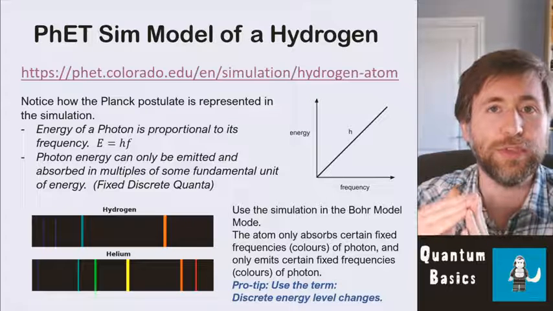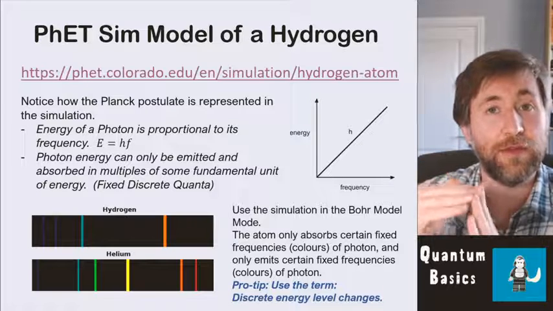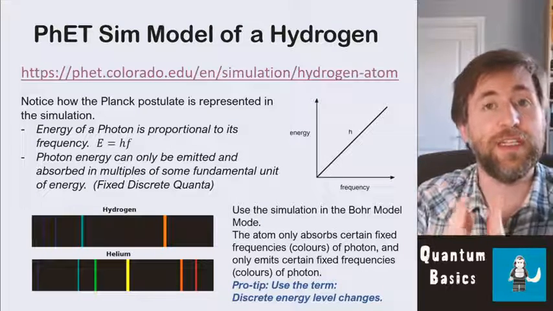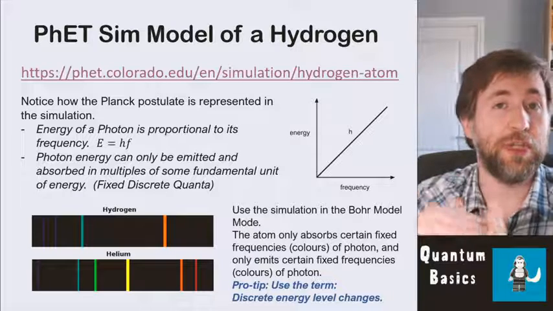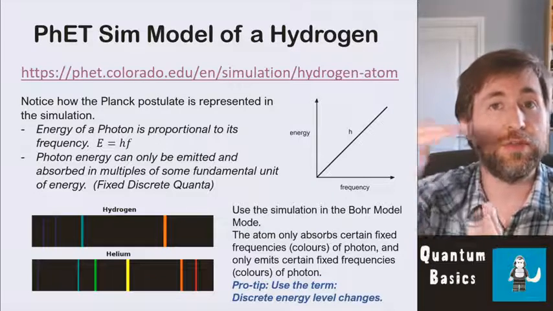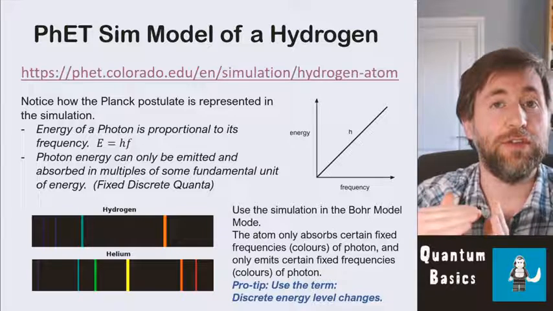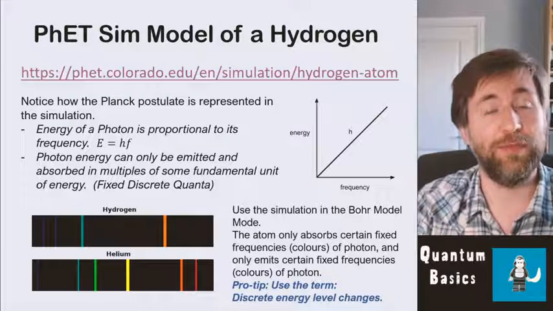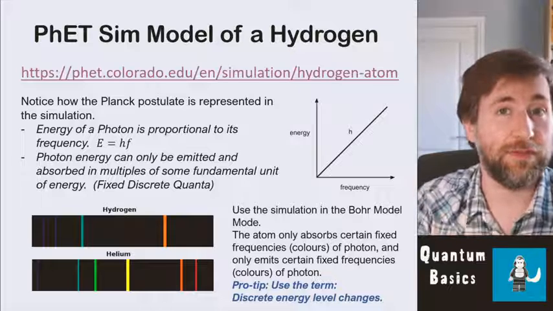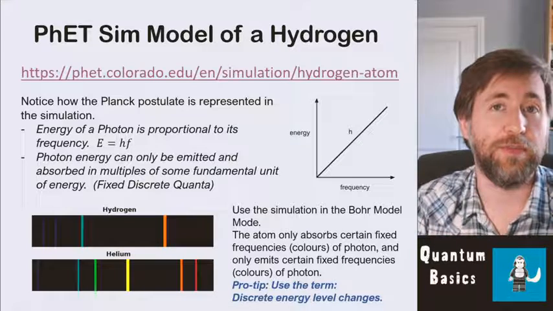When it absorbs some light, there's a fixed set of options. There are fixed energy level changes which are possible that the electron can move up. So it's only going to absorb those corresponding frequencies, those frequencies corresponding to the energy level changes which are possible, the fixed or the discrete energy level changes which are possible.